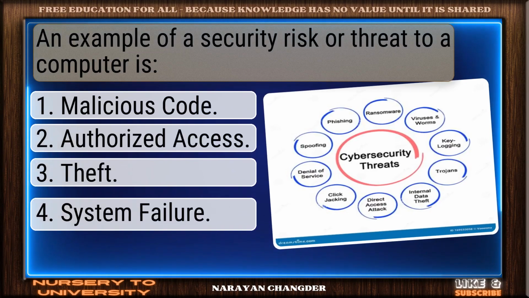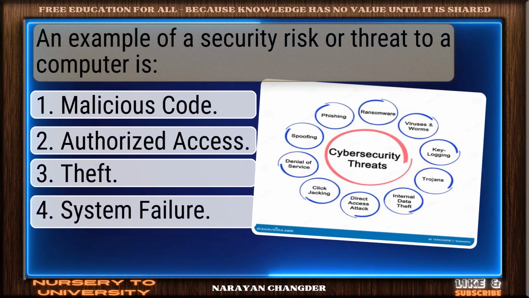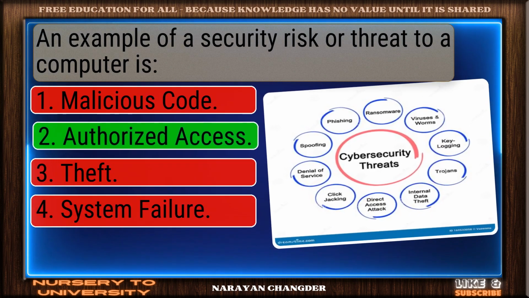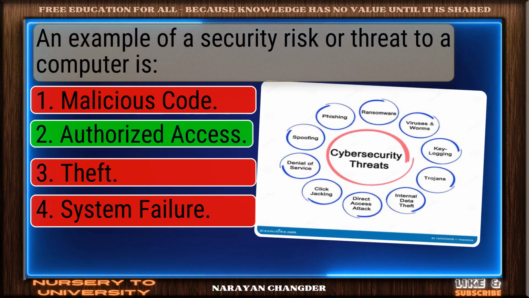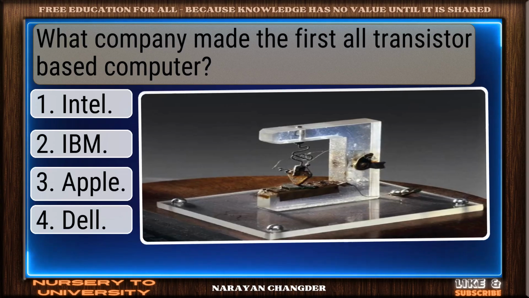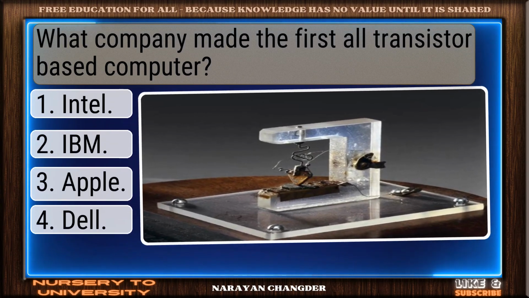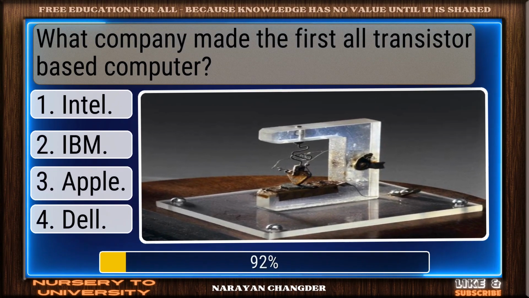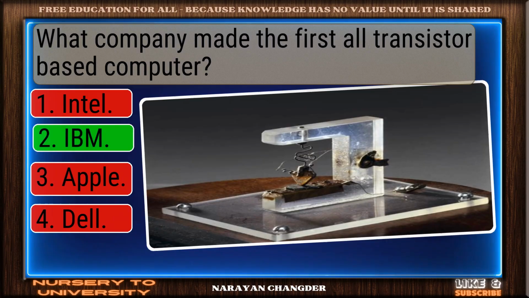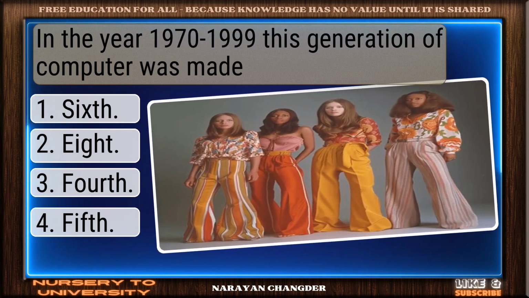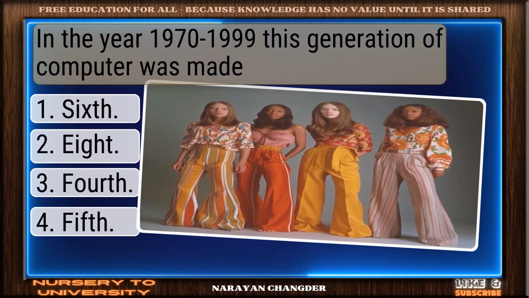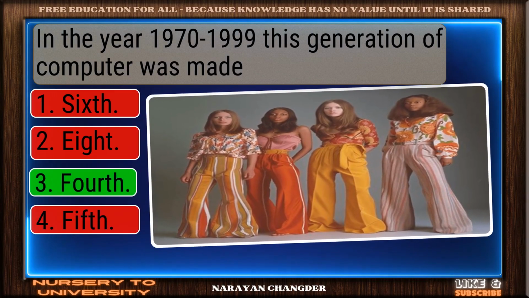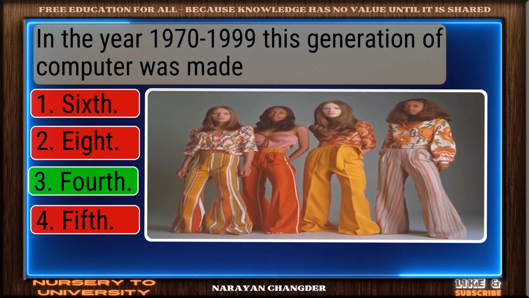An example of a security risk or threat to a computer is dash. Smart move. Unauthorized access is the accurate answer. What company made the first all-transistor-based computer? Excellent choice. IBM is right. In the year 1970-1999, this generation of computer was made. Excellent. Fourth is well reasoned.